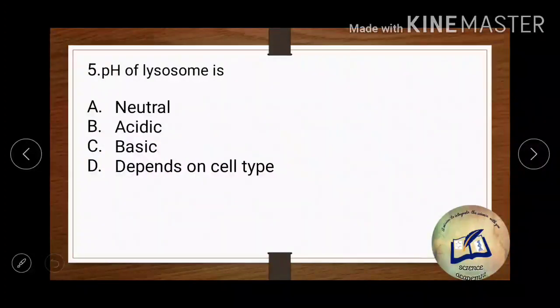Question number 5 says the pH of lysosome is, this is very easy, it is acidic. It maintains a pH of approximately 3.8 to 5 or 5.5. It depends from cell to cell. Okay, generally in the range 4 to 5.